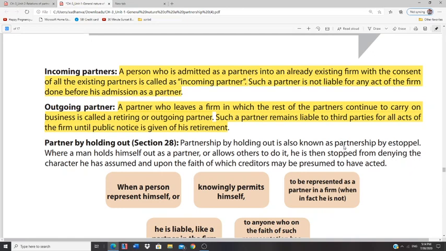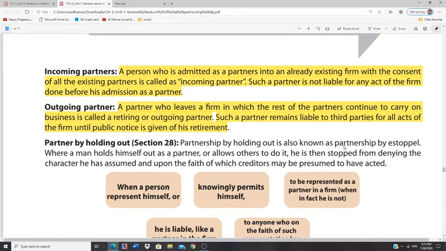What do you mean by partner by holding out? Here you must have learnt about estoppel, which we have learnt in the Sale of Goods Act also, as well as I have explained what the meaning of estoppel is. Estoppel means that very much knowingly, a person lets the other person act either in favor of him or against him. Which may be true, which may not be true, but at the end, when that particular transaction results in a loss, this person should not back out.